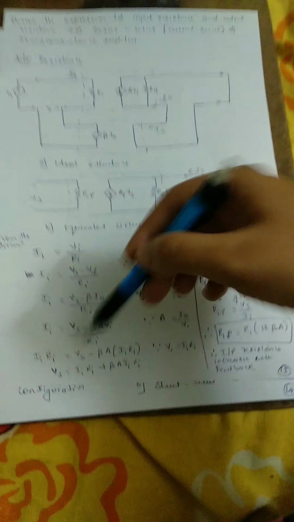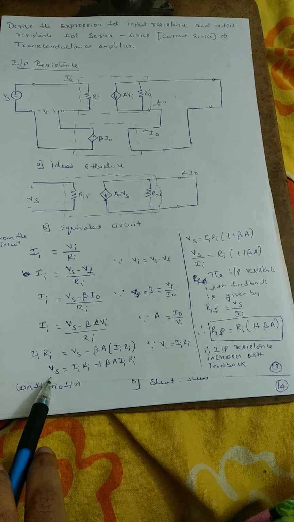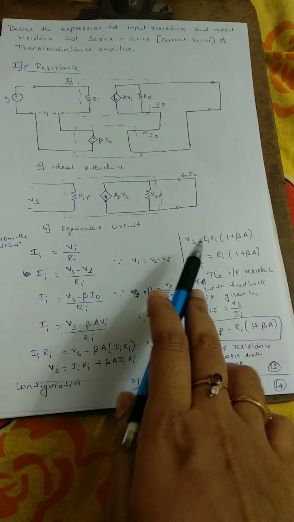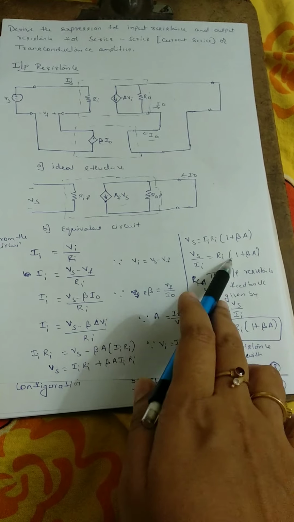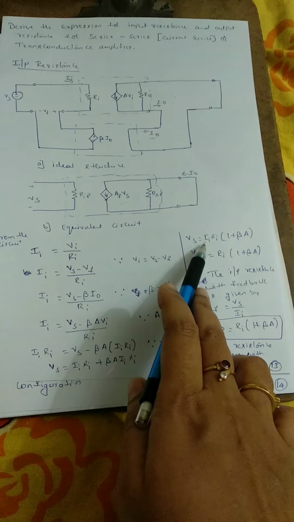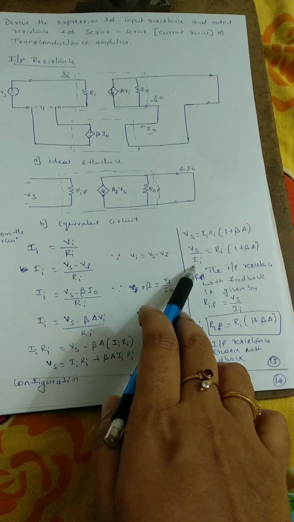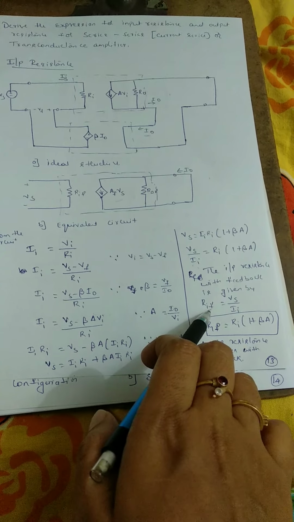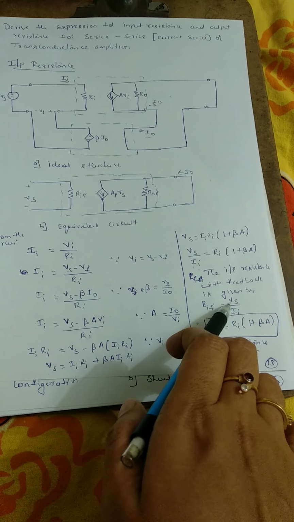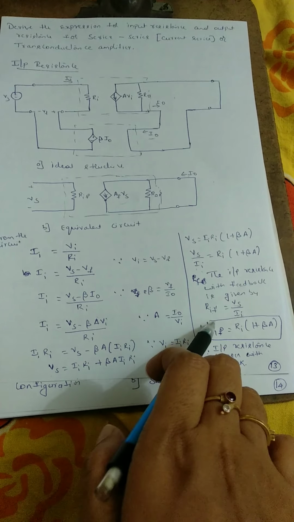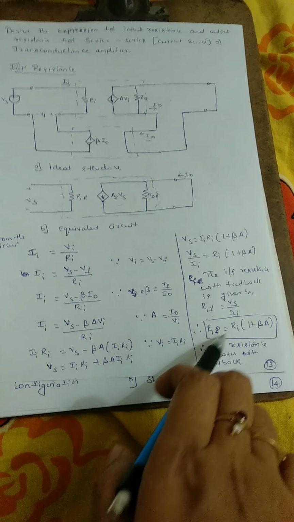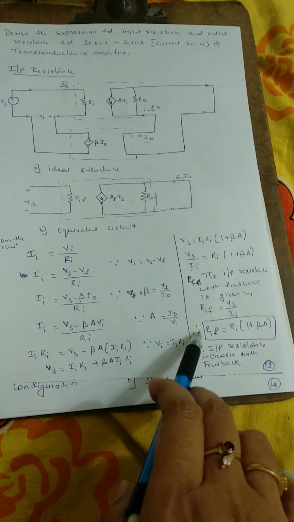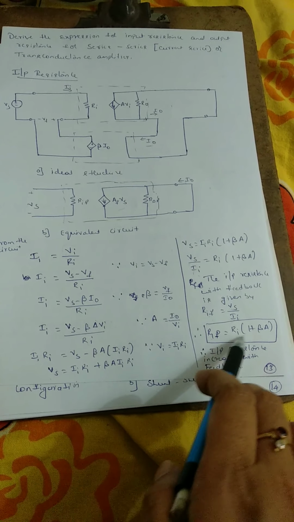Next I have rearranged this. So Vs is equal to Ii Ri plus beta A Ii Ri. Taking Ii Ri common, 1 plus beta A is left out. So Vs divided by Ii is the input resistance Rif, where Ii is the input current and Vs is the input source voltage with feedback. So Rif is equal to Vs divided by Ii, which is Ri into 1 plus beta A.